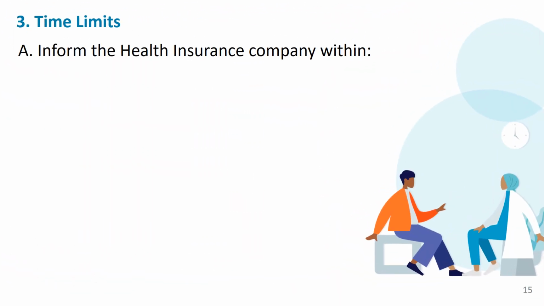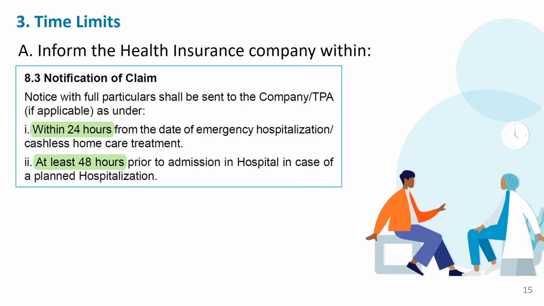Now the third one is the time limits. There are 2 time limits. One is to inform the health insurance company in case of admission. Suppose you are going to get admitted on an emergency basis or you are going to go for home care treatment, within 24 hours you have to inform the health insurance company of this update. If suppose doctor asks you to come after 2 or 3 days and it's a planned hospitalization, you have to inform 48 hours before the admission.